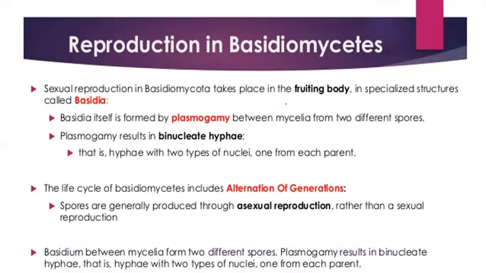So the fruiting body, that is called basidia, is formed by plasmogamy, like a fusion of plasma, between mycelia of the two different spores, which have positive or negative strain. So plasmogamy results in binucleate hyphae, that is the hyphae with two types of nuclei, one from each parent. So the life cycle of Basidiomycetes includes alternation of generation as well between asexual and sexual reproduction. Spores are generally produced through asexual reproduction rather than sexual reproduction.